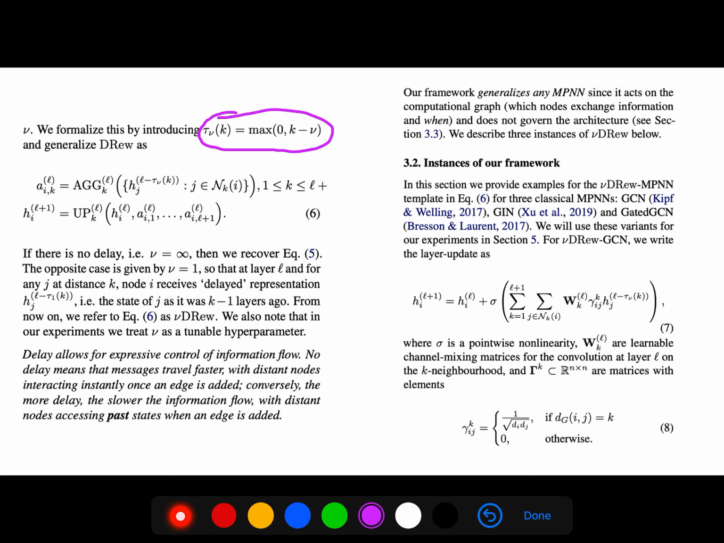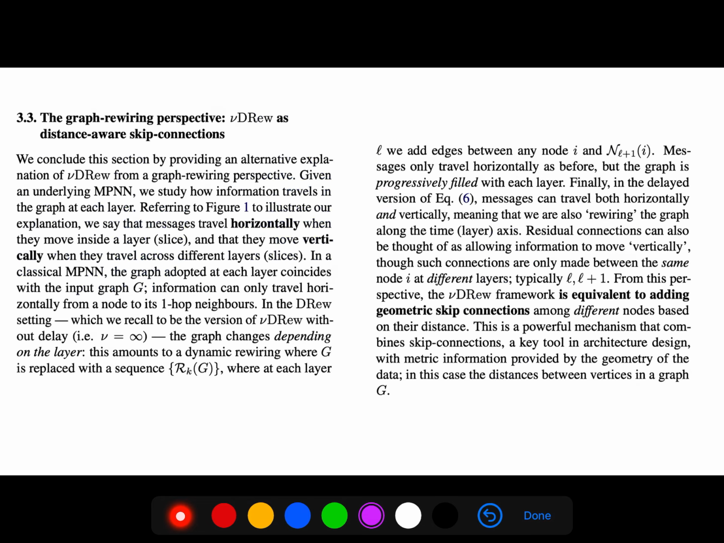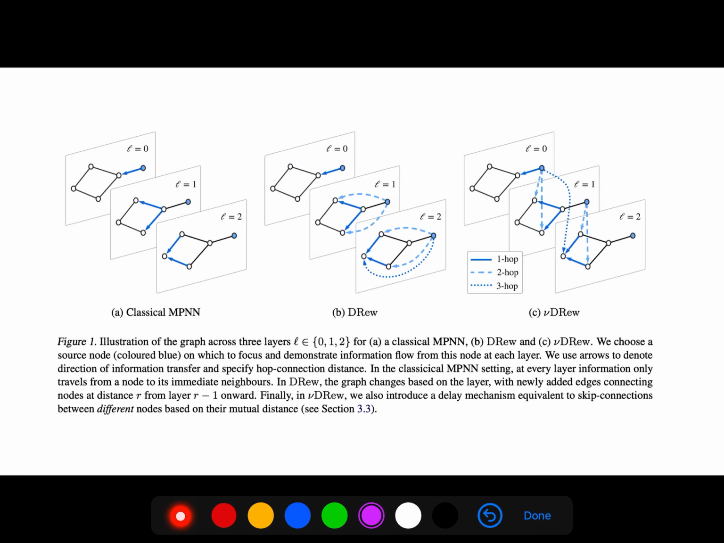And then they talk about instances of their framework, how it is related to the architectures that we know. Then they define DRew gated GCN, a version of that, and this is how we do gating. This is the element-wise product, and we do this because k-neighborhood weight sharing achieves comparably strong results with non-weight sharing. So we can see it as distance-aware skip connections.